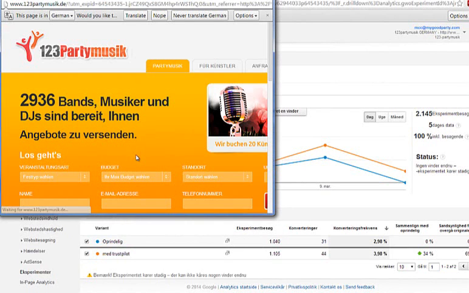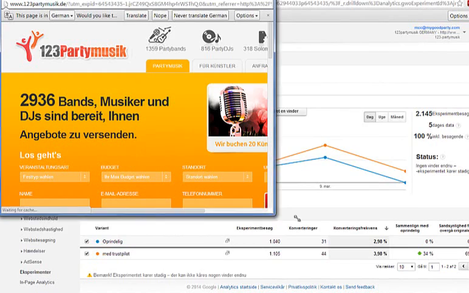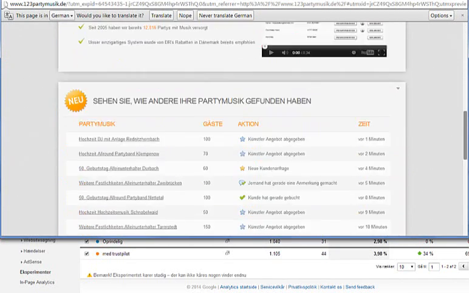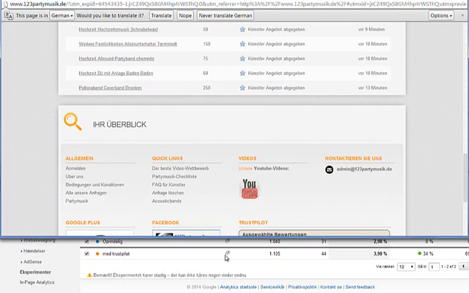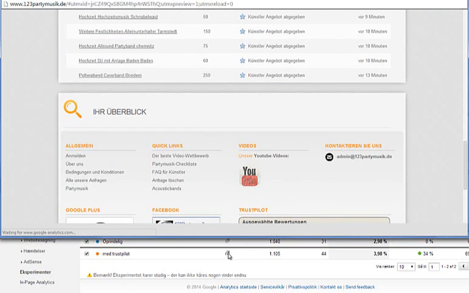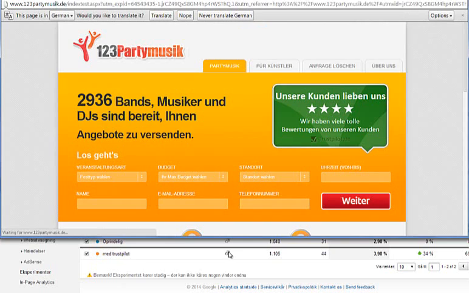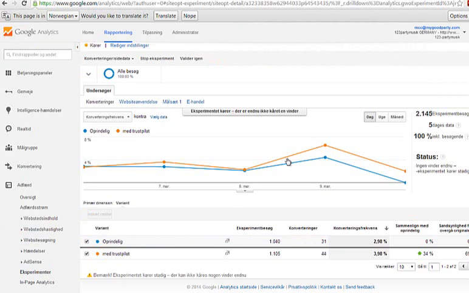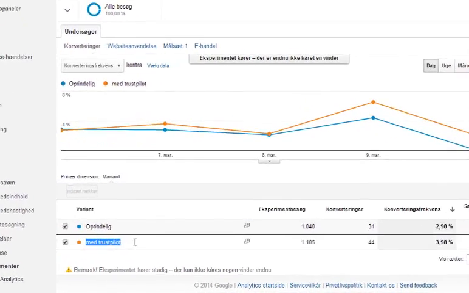Our index page receives all the traffic that we pay Google to send to the page, and the index page looks like this, and the change we want to test for is a very small change. It is the same page but just with this Trustpilot badge on it instead. So that is what we are testing. Here you can see the original one, and here you can see the Trustpilot one.